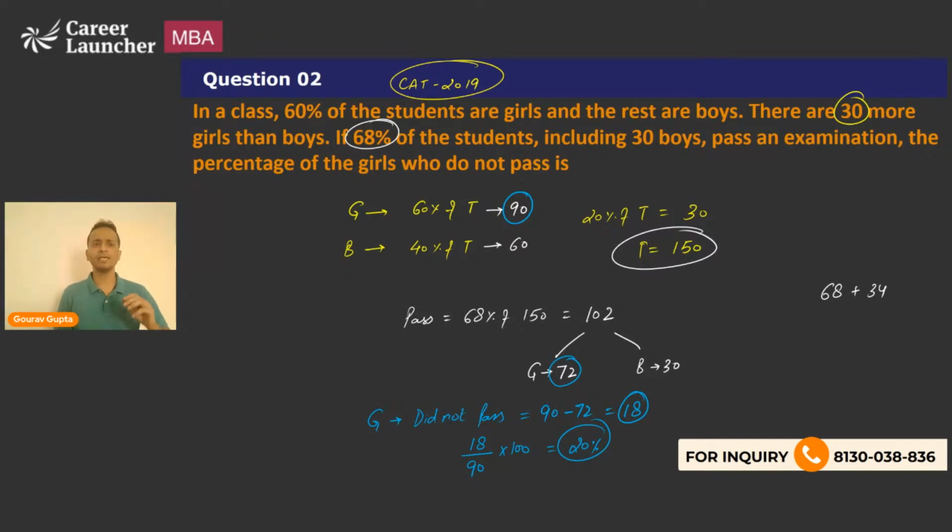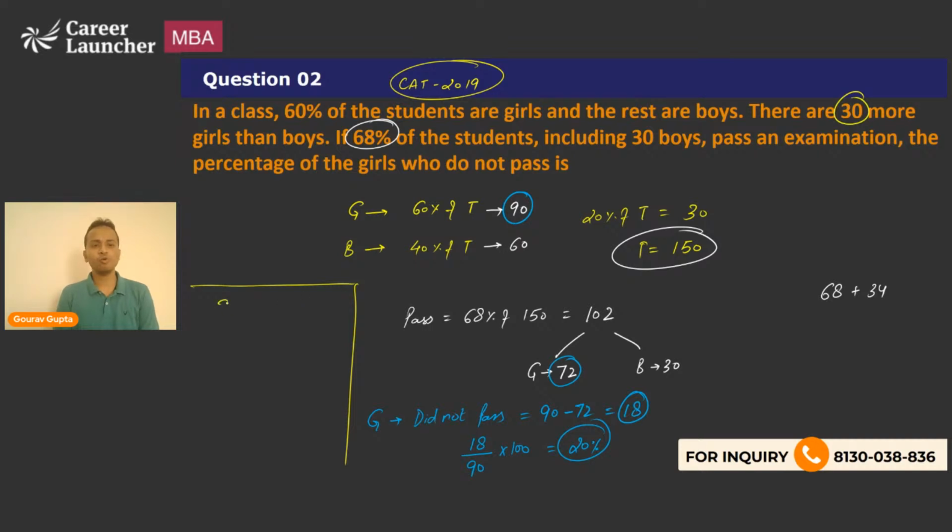Now here they're asking percentage of girls. So percentage of girls means out of the girls, what percentage has passed? So that is why the denominator will be the total number of girls. I believe it is good. Also, Rupesh, I'm giving you a small hint.